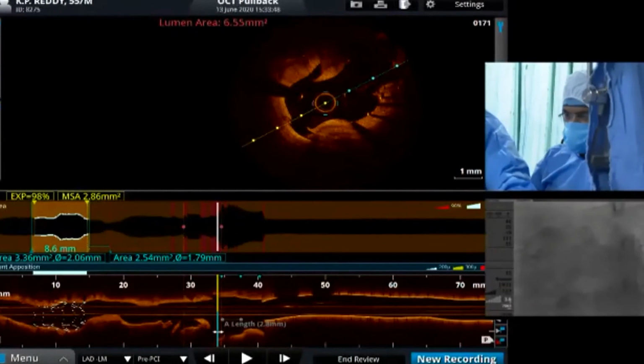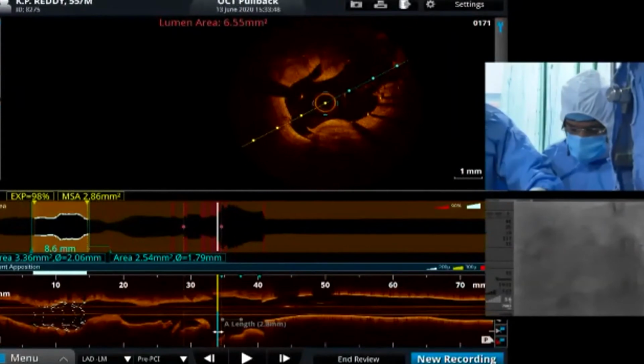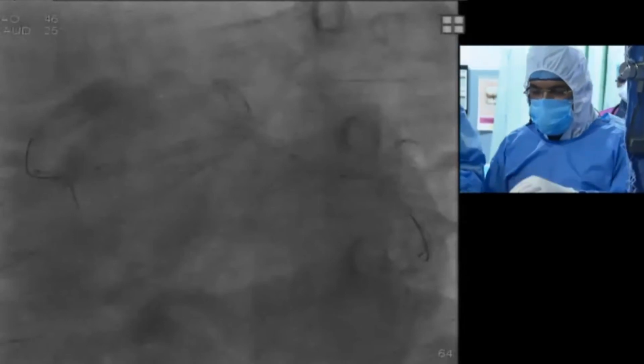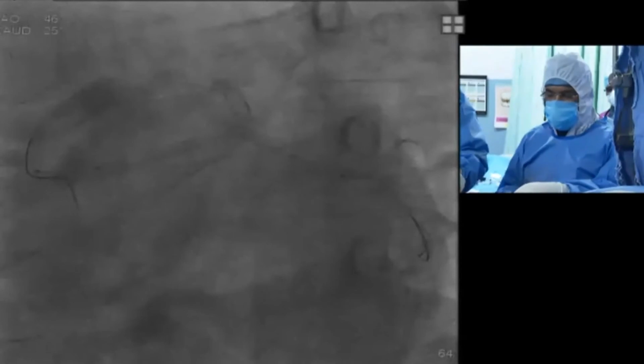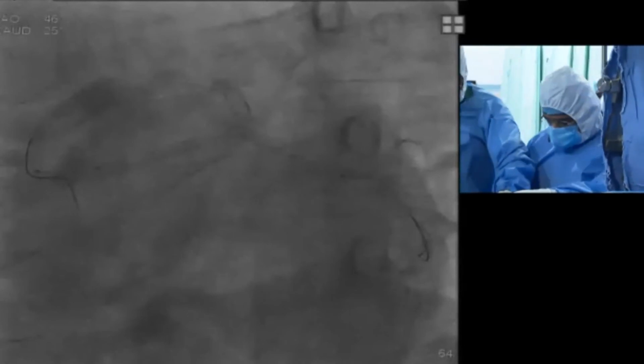I think you have to have enough stent length in the left main to do a POT, which I think is the most important part. That's why you go back all the way to the ostium of the left main, to have room for doing POT. And the ellipticity index, I think, is very important.